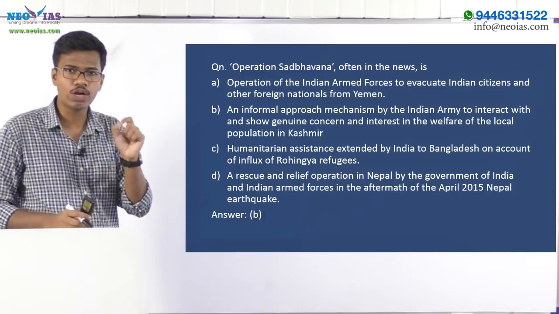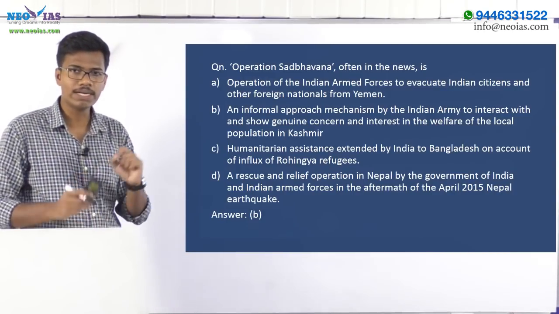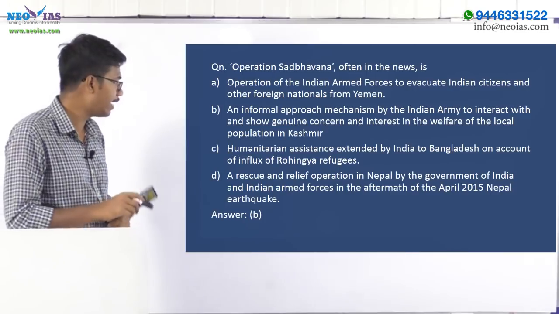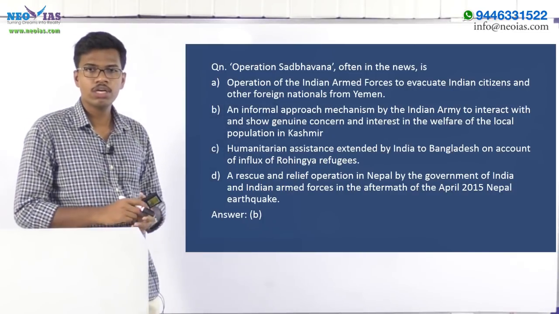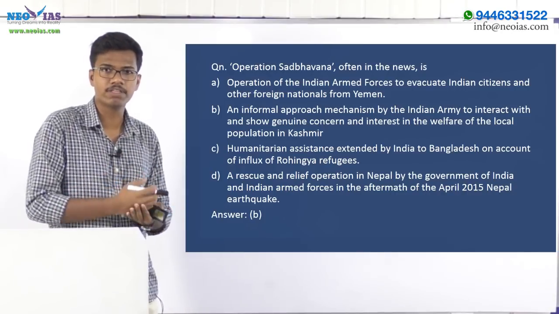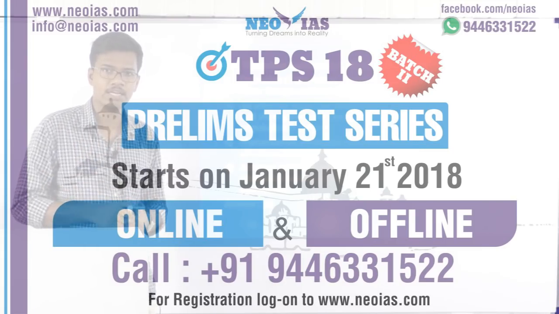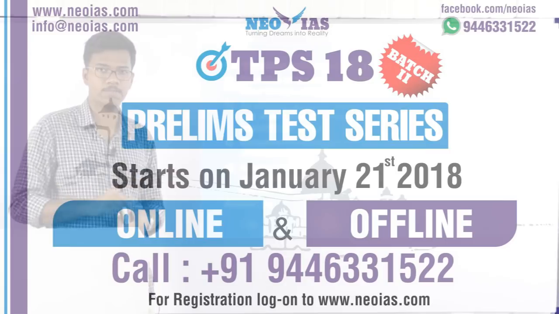Now what is this operation called? See, what was the name of the operation that India did in order to provide humanitarian assistance to Bangladesh, in order to help them in managing the Rohingya influx? It was called Operation Insaniyat. Now remember this, Operation Insaniyat.